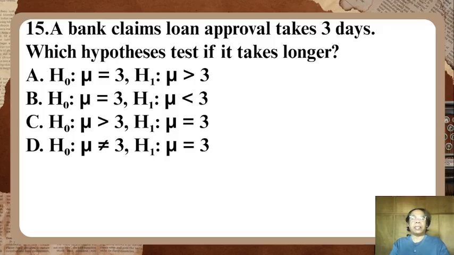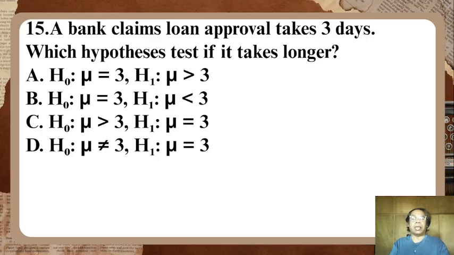Number 15. A bank claims loan approval takes 3 days. Which hypothesis tests if it takes longer? Letter A, H0: mu is equal to 3, and H1: mu is greater than 3. Letter B, H0: mu is equal to 3, and H1: mu is less than 3.